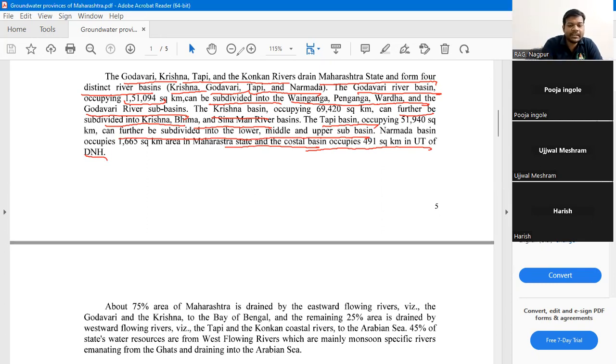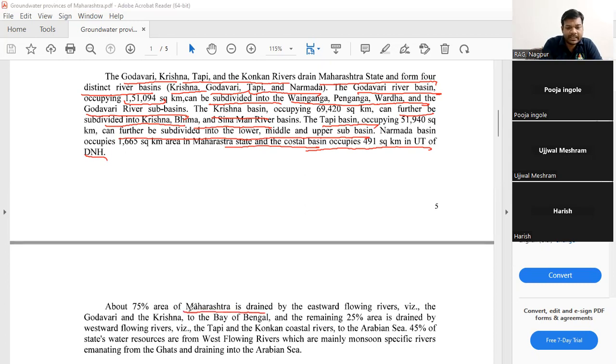About 75% of the area of Maharashtra is drained by the eastward flowing rivers, that is the Godavari and Krishna. Remember this: which river flows eastward and which river flows westward. These Godavari and Krishna go towards the Bay of Bengal. The remaining 25% of the area is drained by westward flowing rivers, that is the Tapi and Konkan rivers. They flow towards the Arabian Sea.